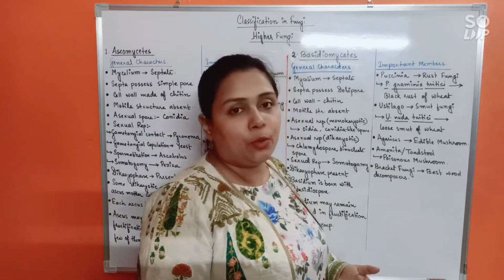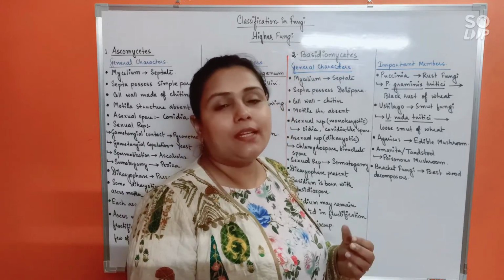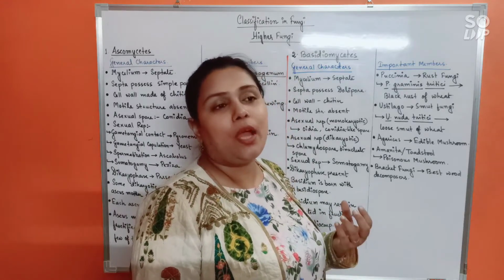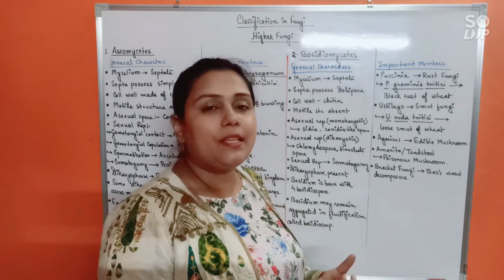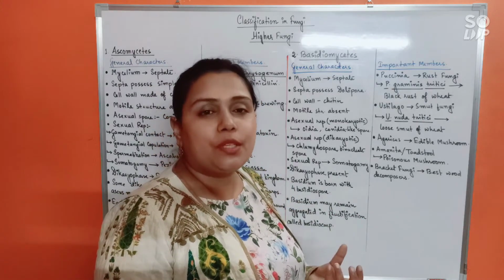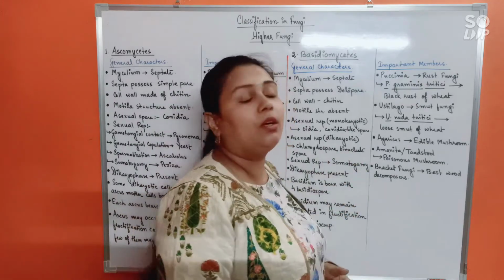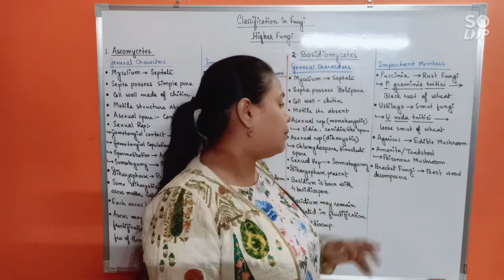Amanita, also commonly known as toadstool, bears poisonous mushroom. Like Amanita caesarea, it was known to have killed Roman Emperor Caesar. Likewise, Amanita phalloides produces a particular toxin called phalin. Okay, likewise, it mainly produces poisonous mushroom.